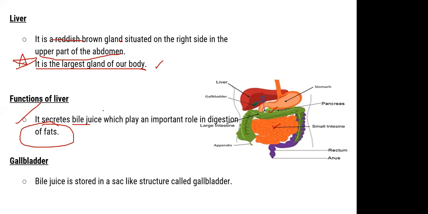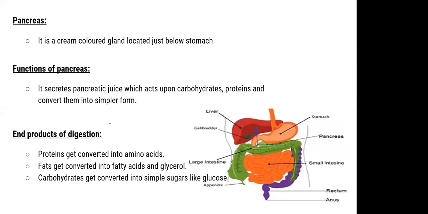All right, but what did the liver secrete? Bile juice. But this bile juice is then stored in the gall bladder. The bile juice is stored in a sac-like structure called the gall bladder. You can see that here is the gall bladder, a greenish colored structure. So the bile juice that the liver secreted is then stored in the gall bladder. Okay. So after the liver, we have the pancreas. The pancreas is a cream-colored gland located just below the stomach.